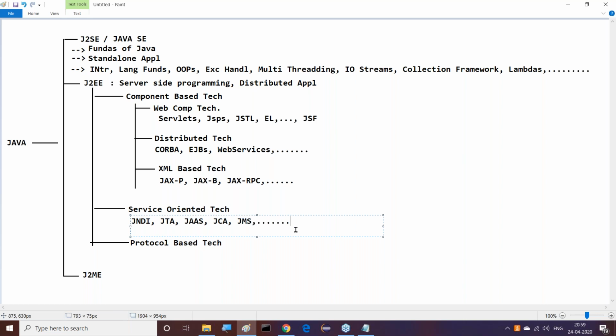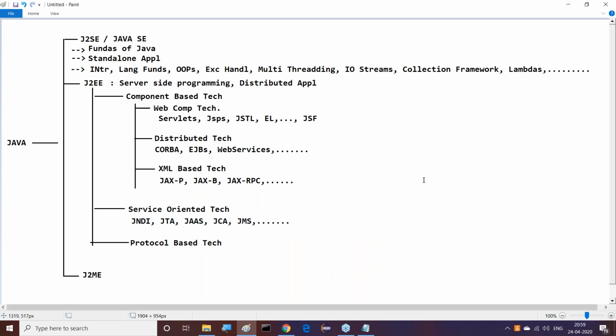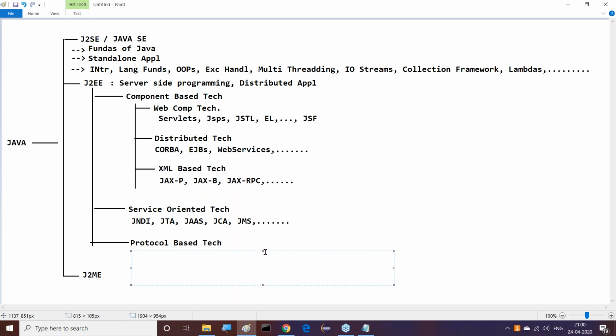Leave this one, they will run internally. They are providing services to the components. The components will get services from these technologies, and they are able to get some benefits clearly. Similarly, if we compare protocol-based technologies, protocol implemented technologies, some technologies are available. They are implementing protocols internally.